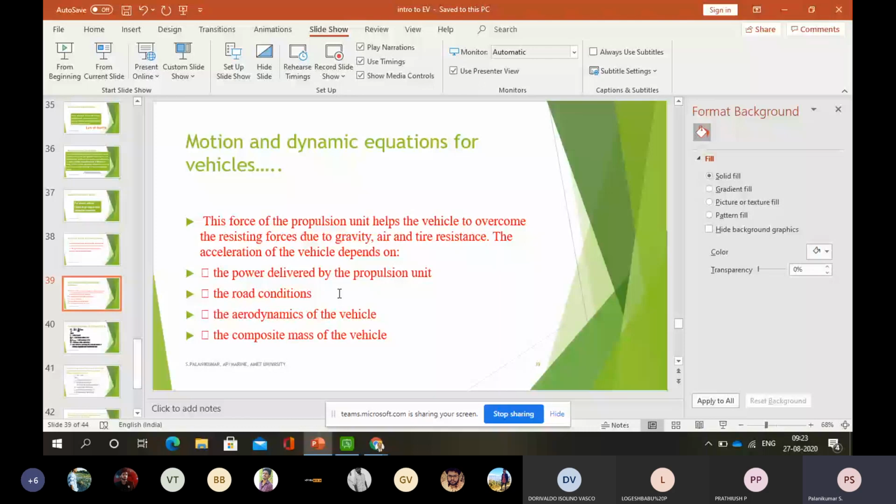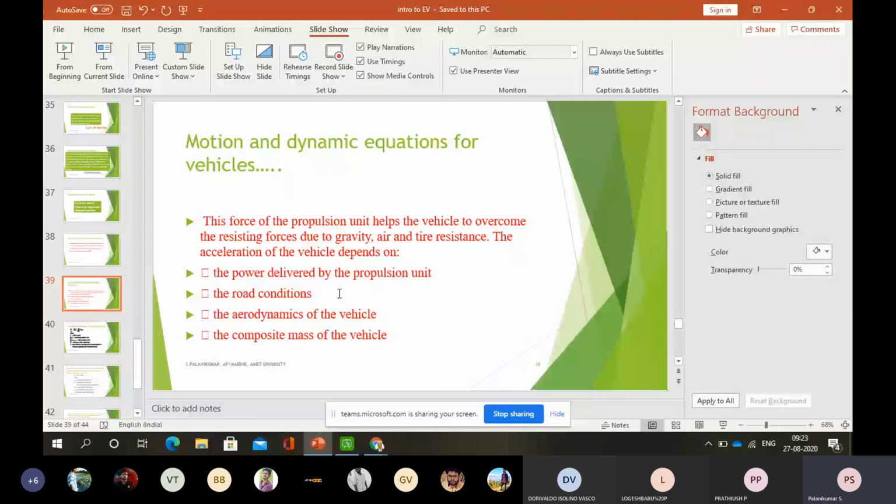If you want to manufacture a vehicle that responds to the driver, it depends not only on the maximum effort we put in to run the vehicle successfully, but also on road conditions, especially in our country. Next, very important, is the aerodynamics of the vehicle, which I discussed earlier. The next one is the composite mass of the vehicle.